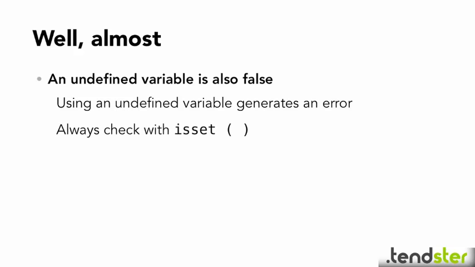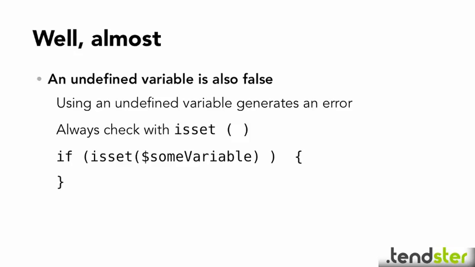Always use the isSet function to check whether a variable exists like this. Passing the name of a variable as an argument to isSet returns true if it exists and false if it doesn't. Most of the time, using values as implicitly true or false is straightforward, but watch out for the following values which are always true.